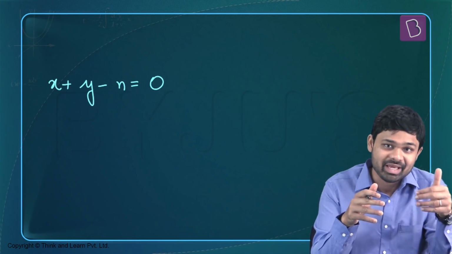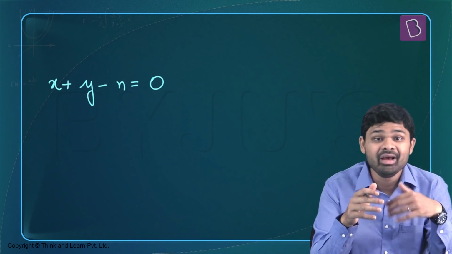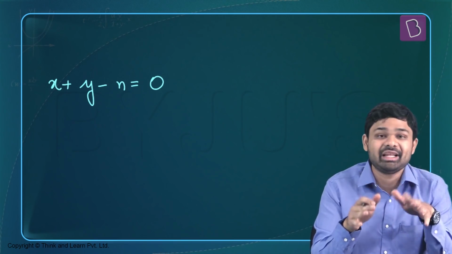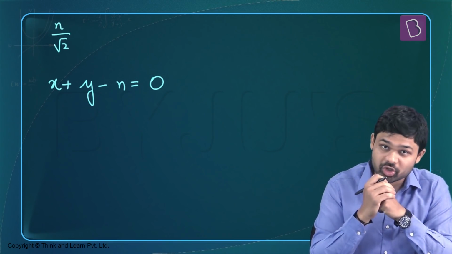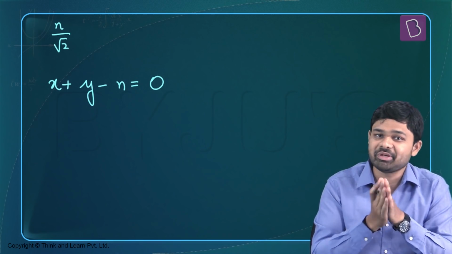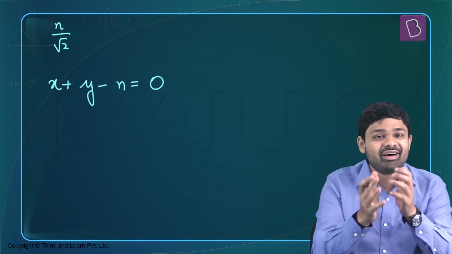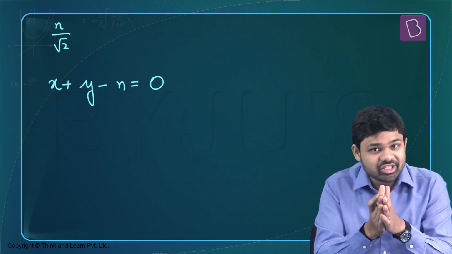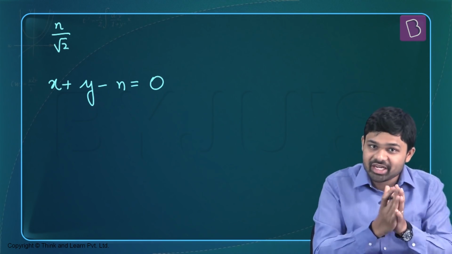Here a is 1, b is 1, c is -n, and x1, y1 are 0, 0. So it's going to be simply nothing but n divided by root 2. That's going to be the shortest distance between the origin, the center of the circle, and the straight line. This shortest distance has to be less than the radius of the circle.